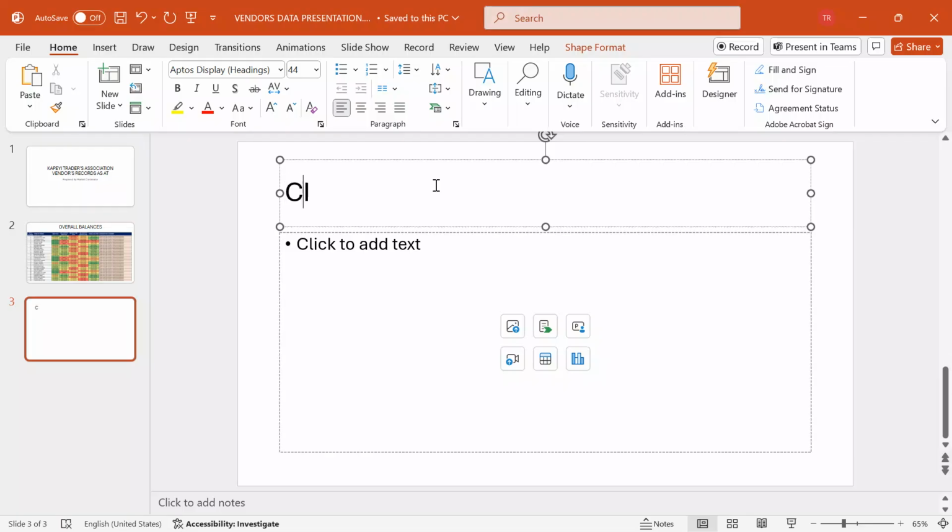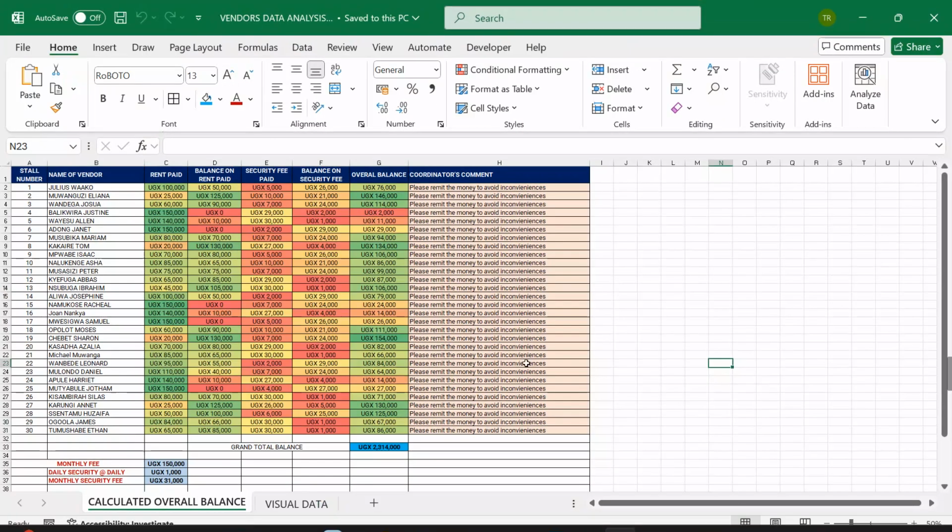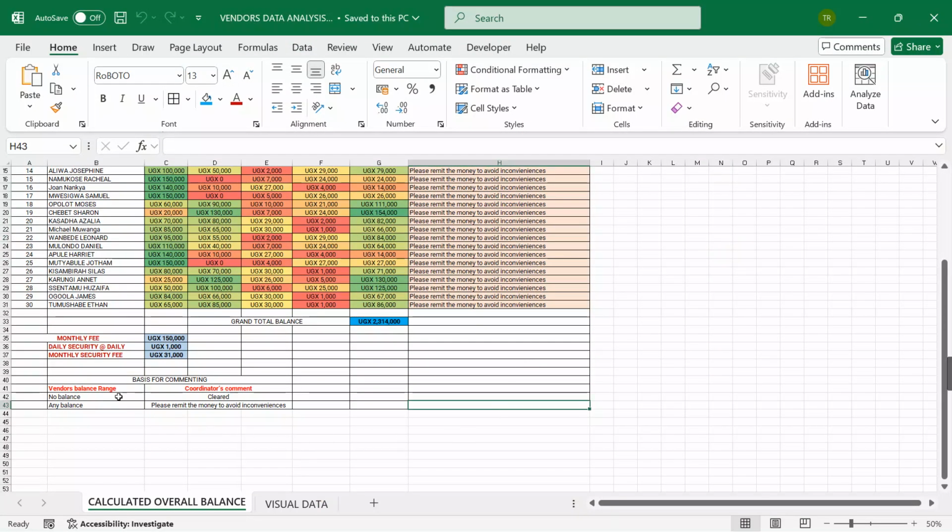I can say criteria for comments. What's the criteria for comment? I can still come to my data sheet here where I had put everything.